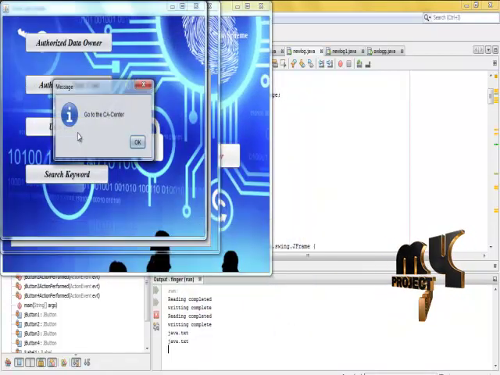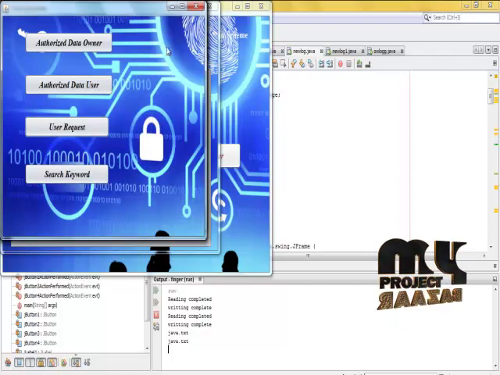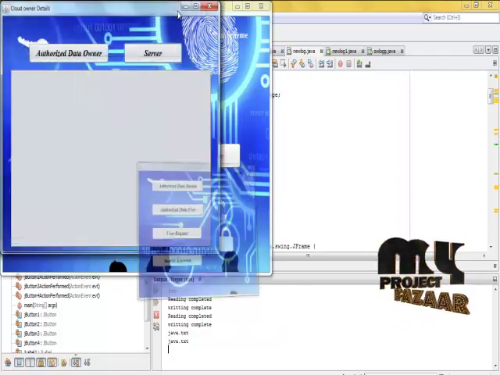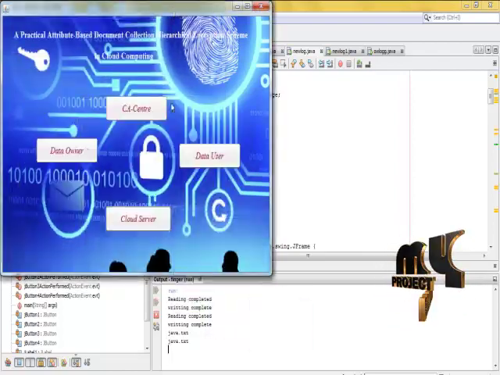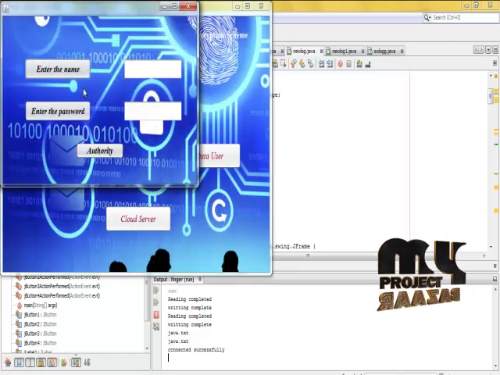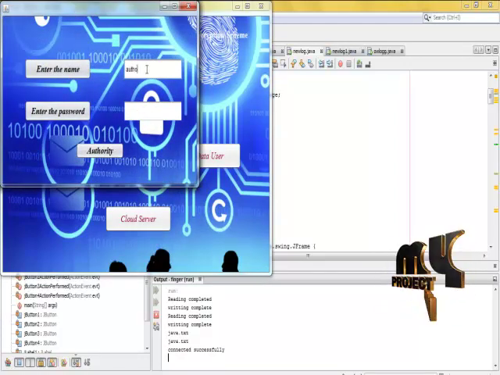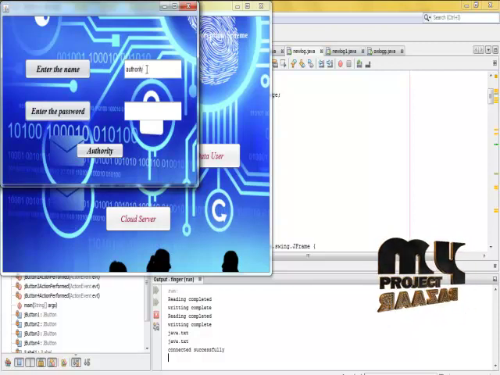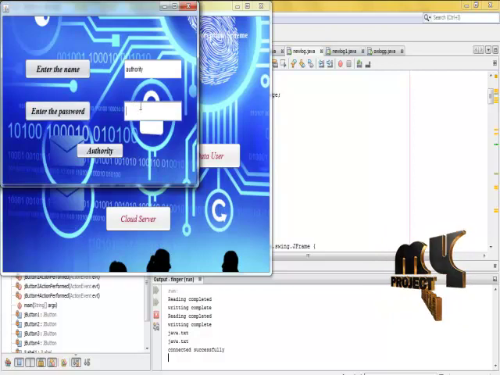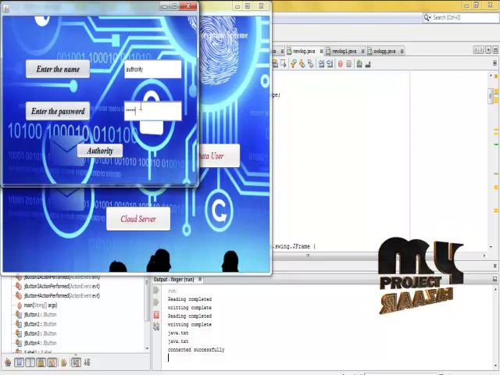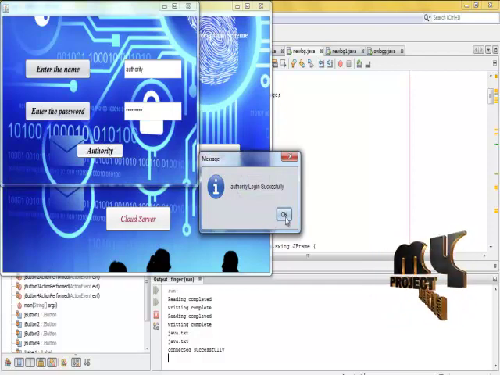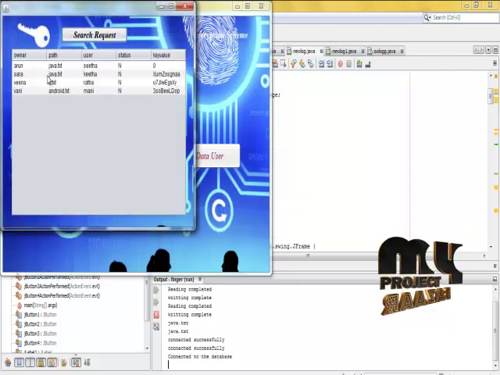Then the user request goes to the CA center. The authority logs in successfully and searches the request.